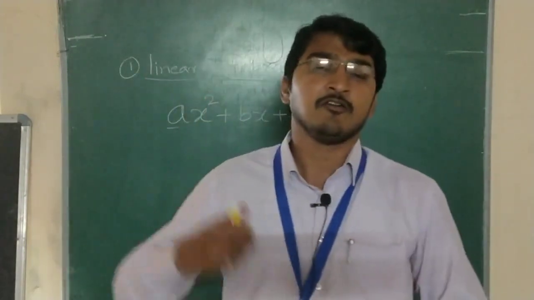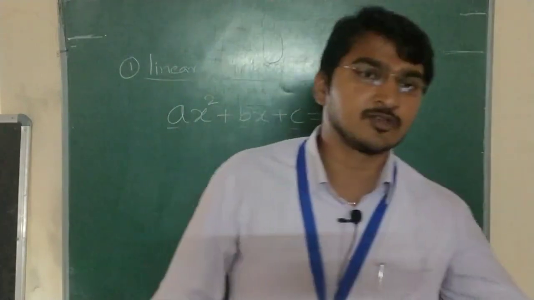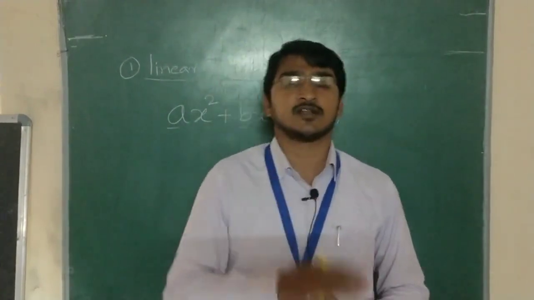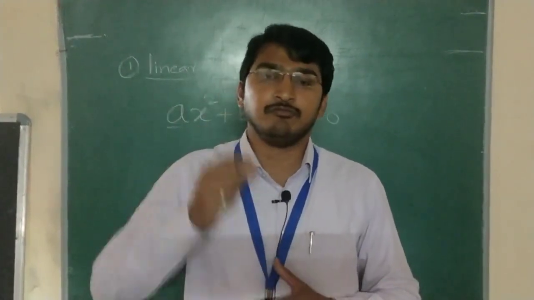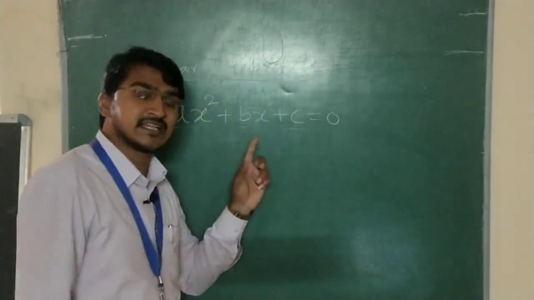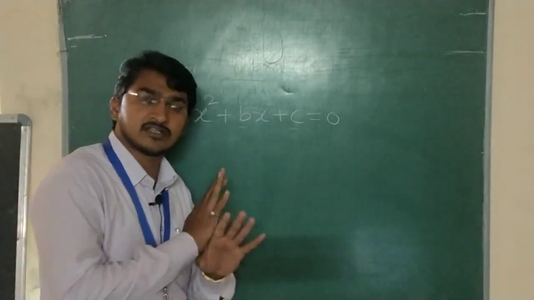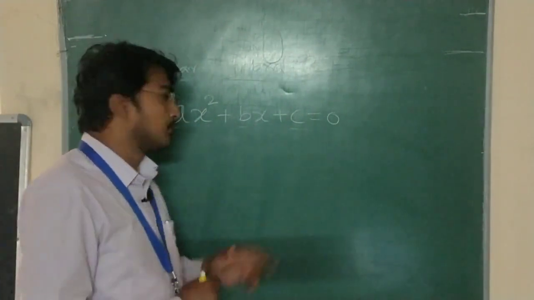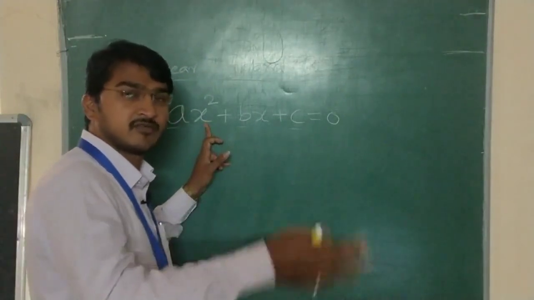For this equation, there is a solution. What is that solution, sir? The solution is nothing but the value which satisfies that equation. How will this equation be satisfied? a, b, c are constants, we can't change their values, but we can substitute different values of x.